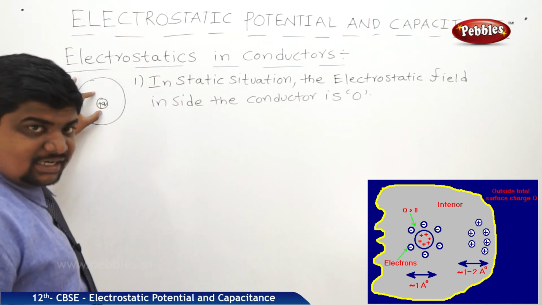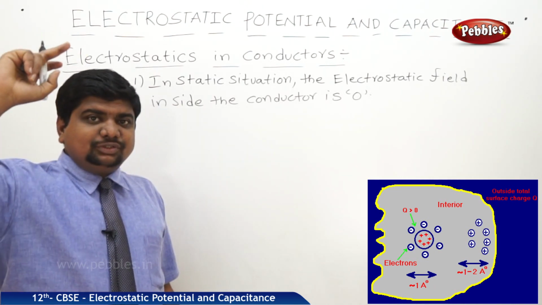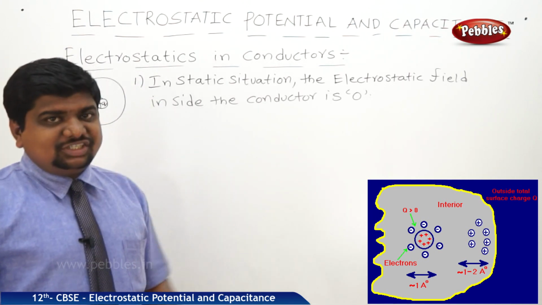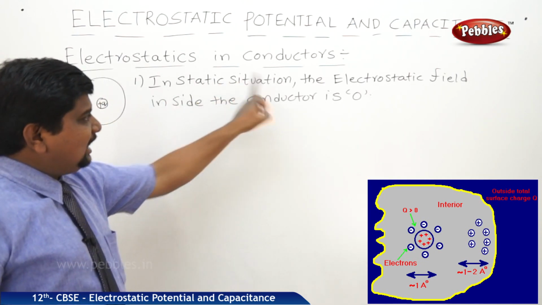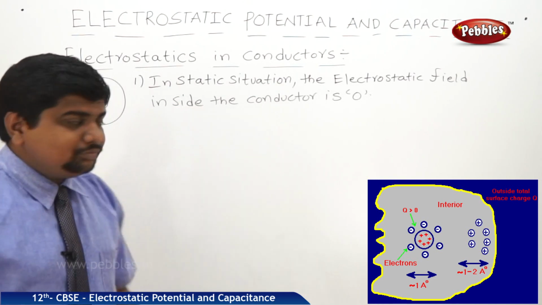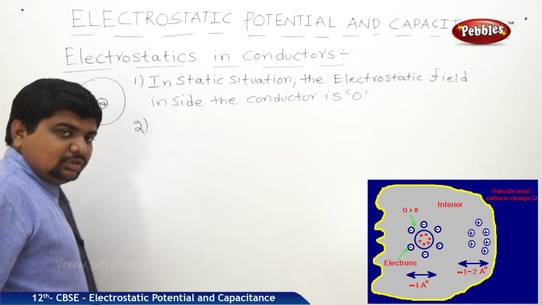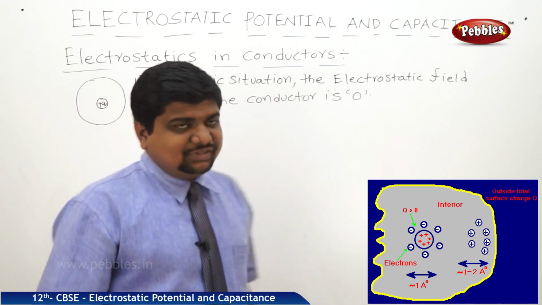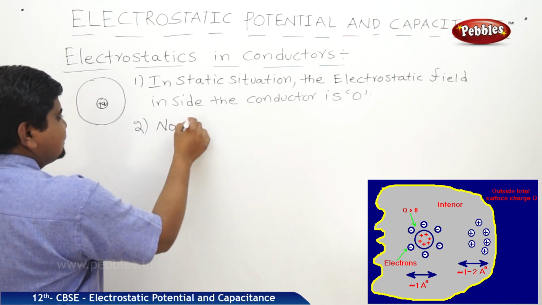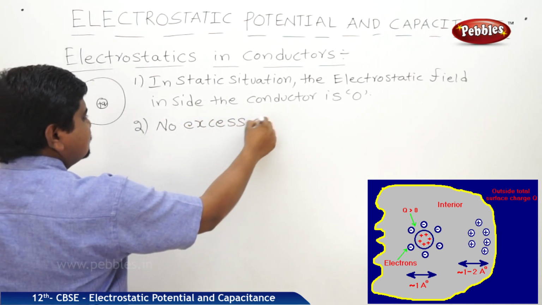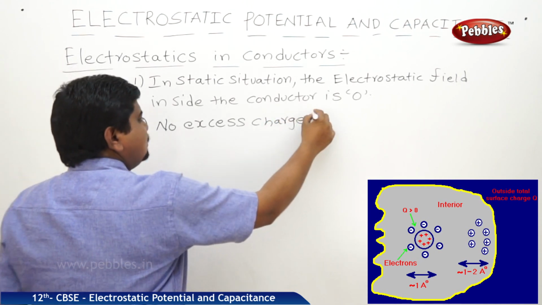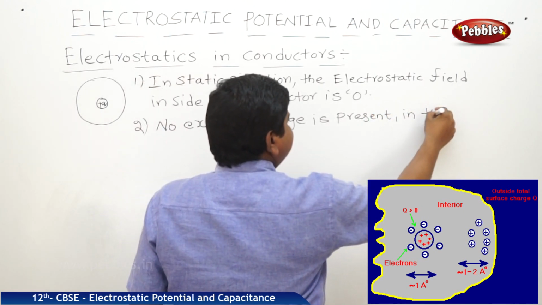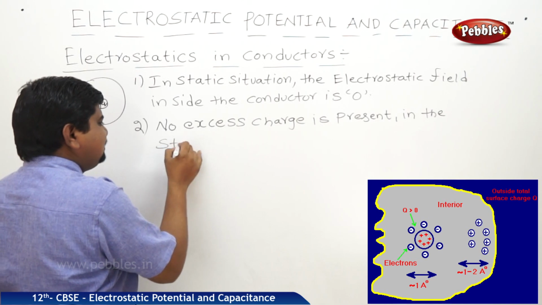If a charge is placed inside the conductor, yes, in the case of potential due to the charge density of the spherical conductor, in the third volumetric application of the charge distribution, we did all these things. So in the static situation, the electrostatic field inside the conductor is 0. And there won't be an excess charge present in the interior of the conductor in the static situation. No excess charge is present in the static situation of the charge.